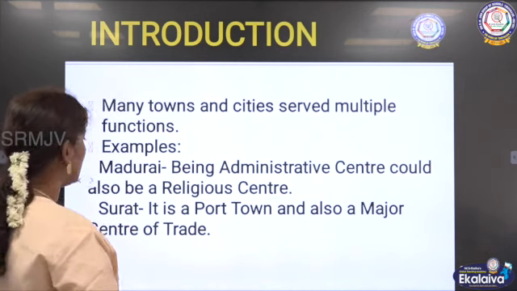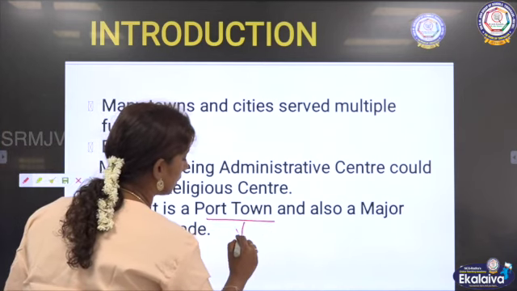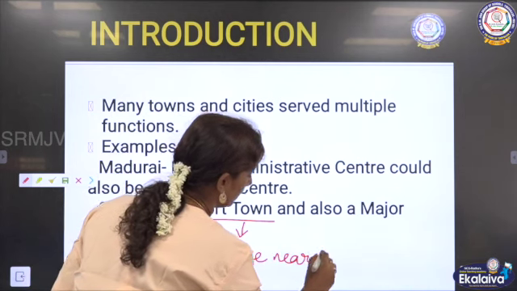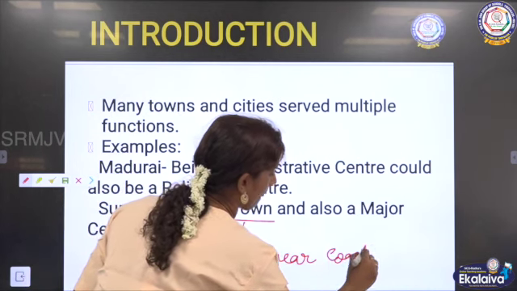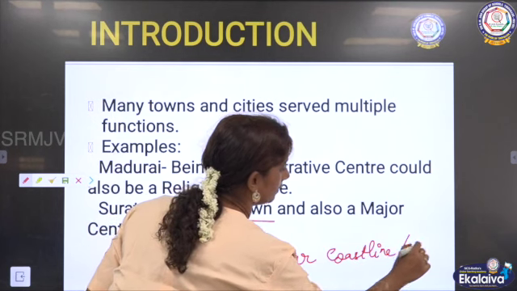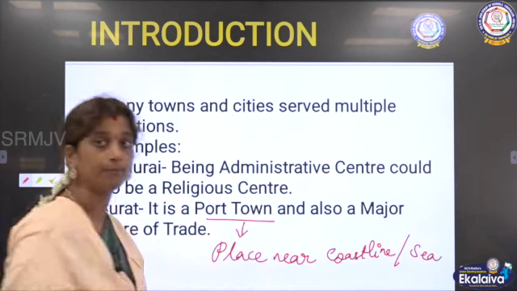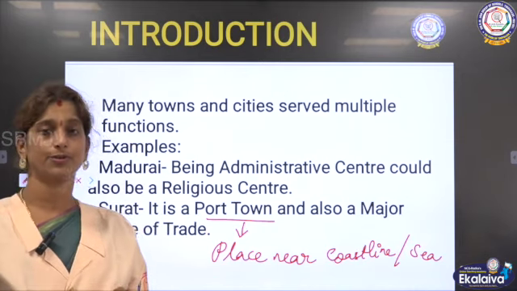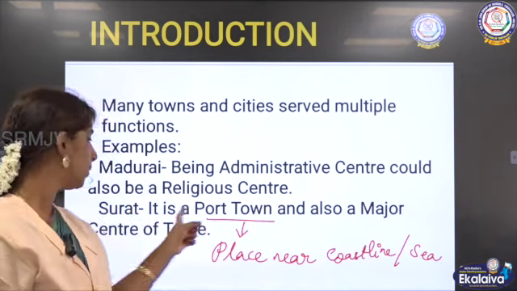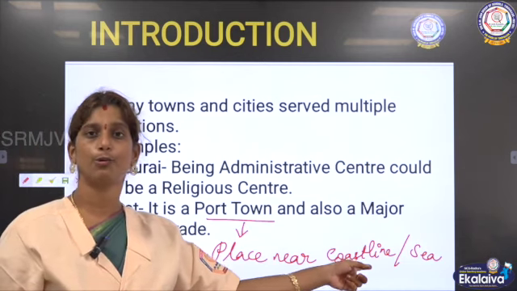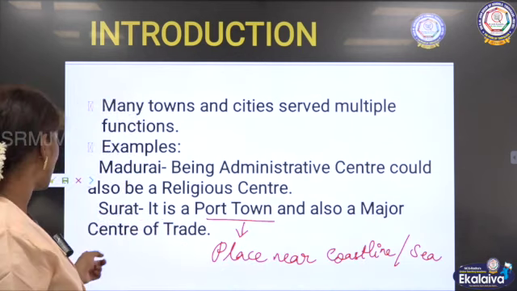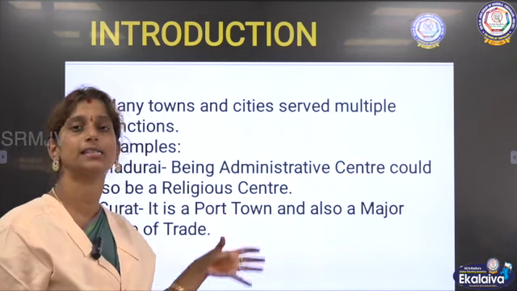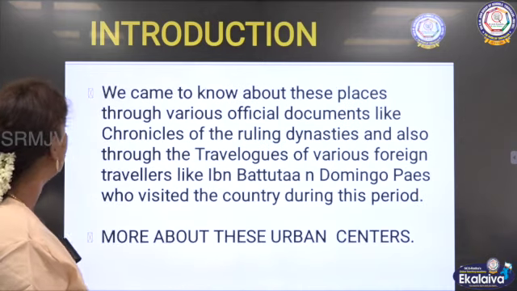The coastal area is nothing but the sea. So a port town is a place near the coastline or sea. And it was also a major center for trade. So it served two purposes: one, it was a port, and the other, Surat served as a major center for trade, right?